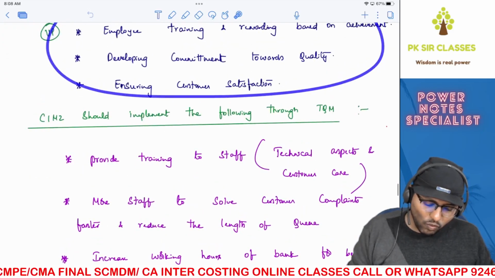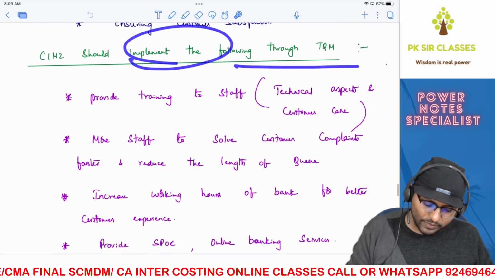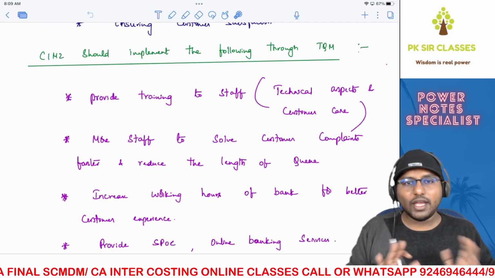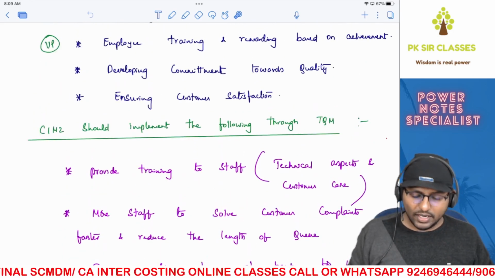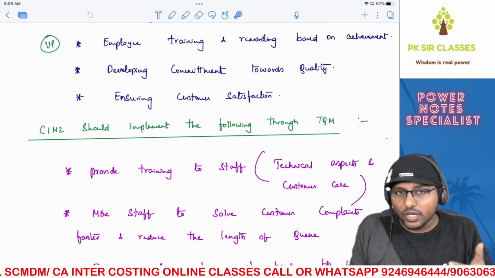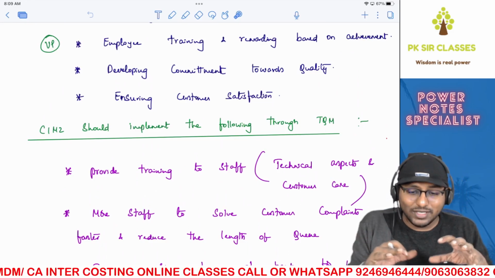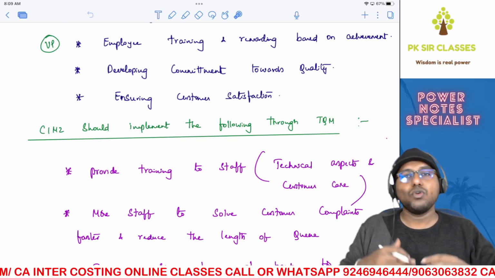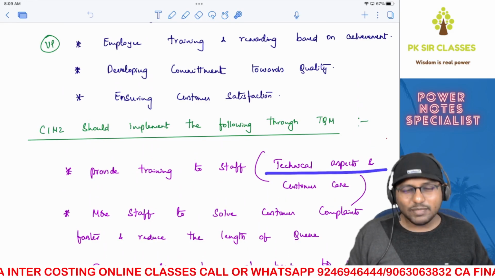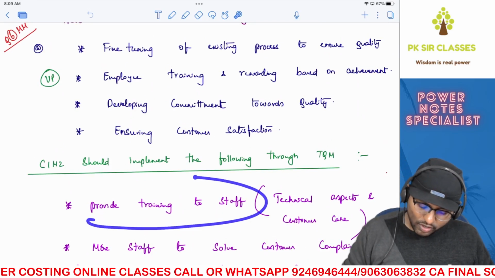Now let's see what CIMZ should do. It should implement the following through TQM. What are they? First one, you should provide training to staff, technical aspects and customer care side. So both the angles kind of training you should provide, which means technical side, and how to take care of the customer, how to talk to the customer, how to receive him. If at all you're not able to provide that sort of a service on the same day that the customer has asked you to provide service, how to actually make him understand. All these things will come under customer care. Technical aspects means, it's all about the other financial and accounting stuff. Anyways, so this sort of training you should provide.